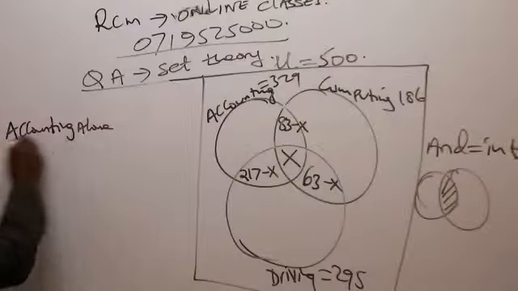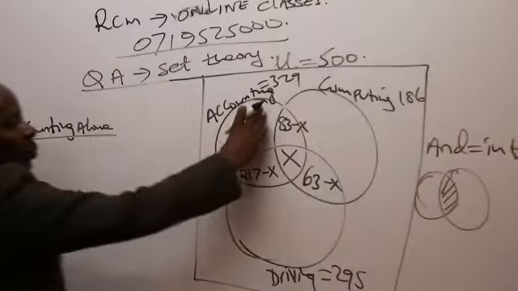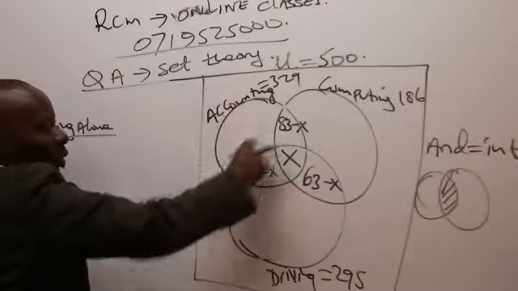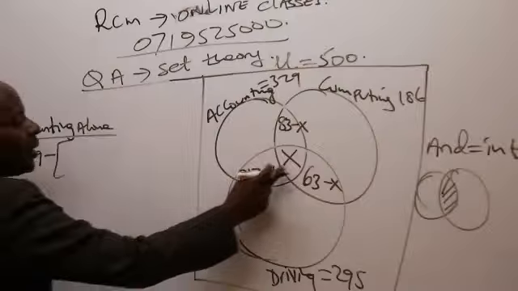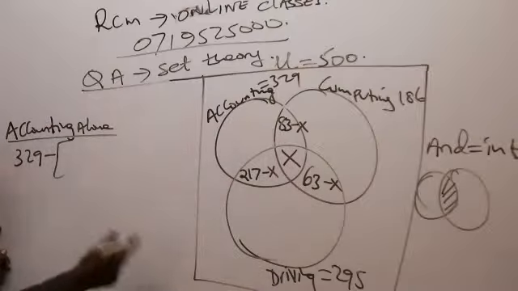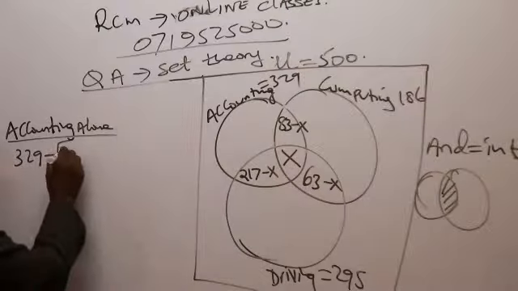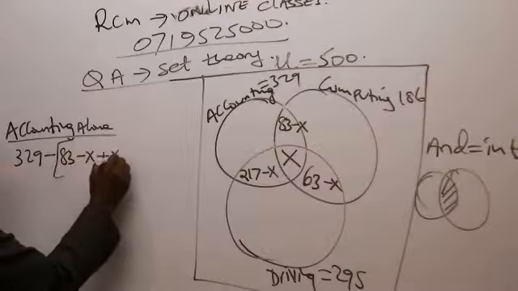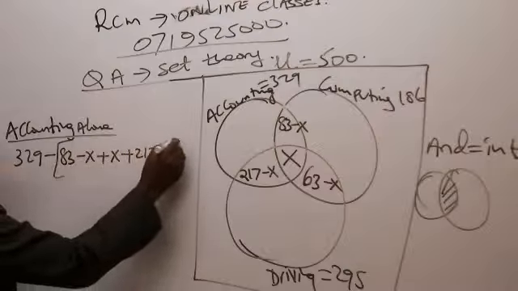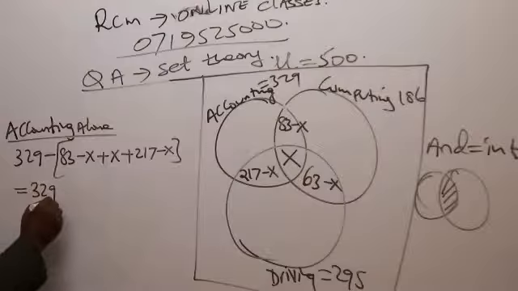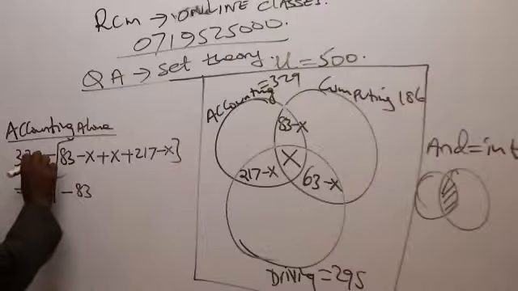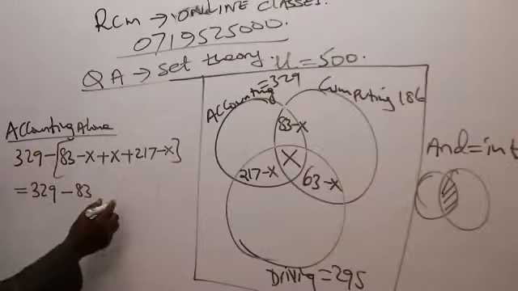For the students who are doing accounting only, this space here, I'll take the general 329 minus the spaces that I have added together. So minus 83 minus X plus 217 minus X. So please open your brackets. So this will be 329 minus 83. Of course, minus is powerful. All the terms here will have to change their signs.